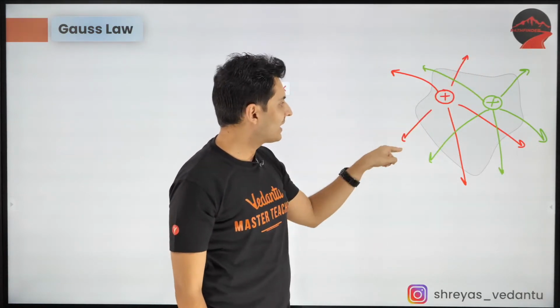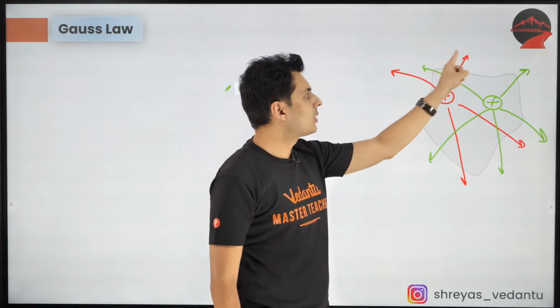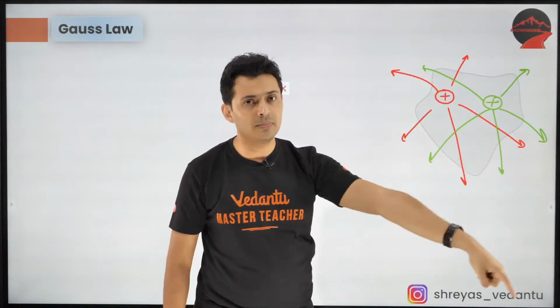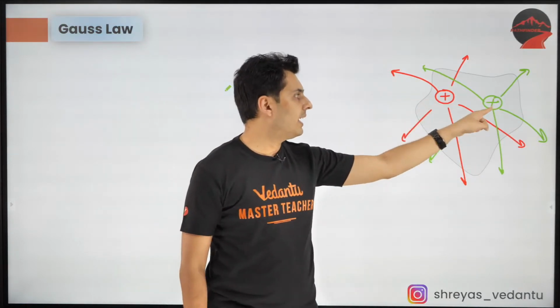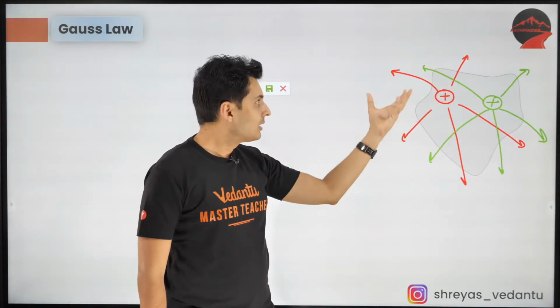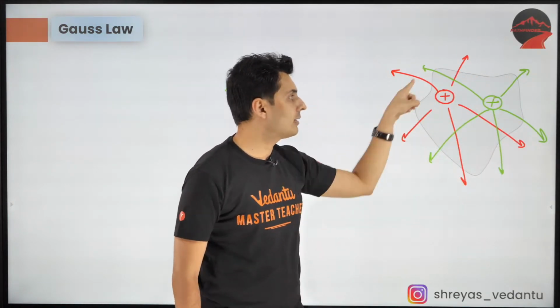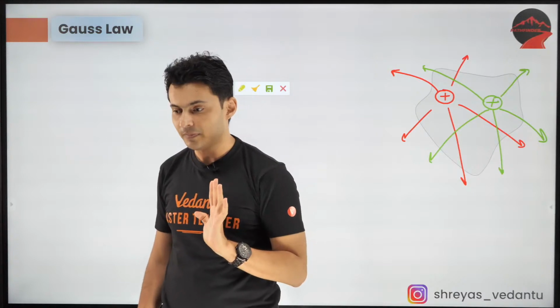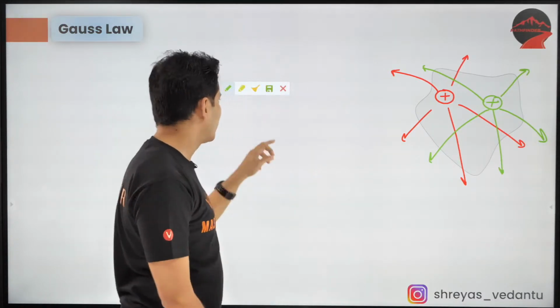But the total flux will remain the same, yes or no? Think about it. No matter where this charge is inside, the field lines will shift, but they will have to cut through the closed surface. So the flux remains the same. Cool? Okay.